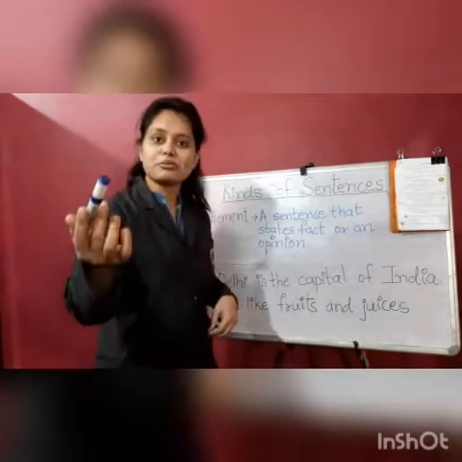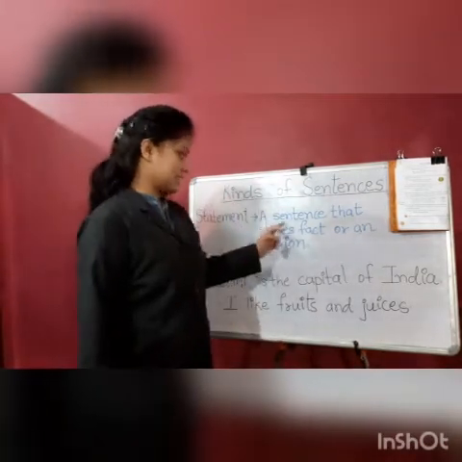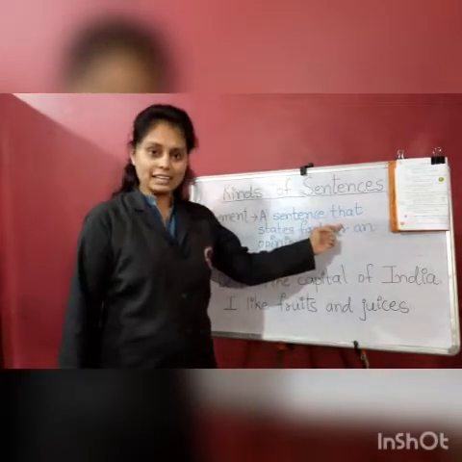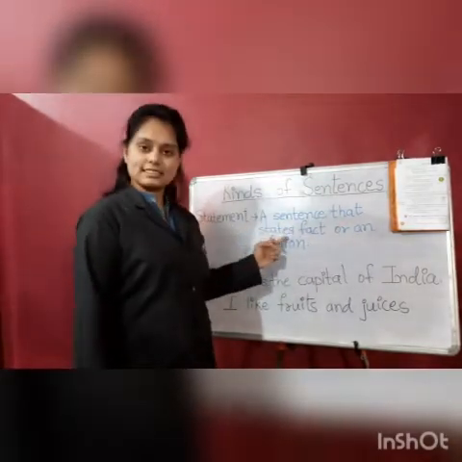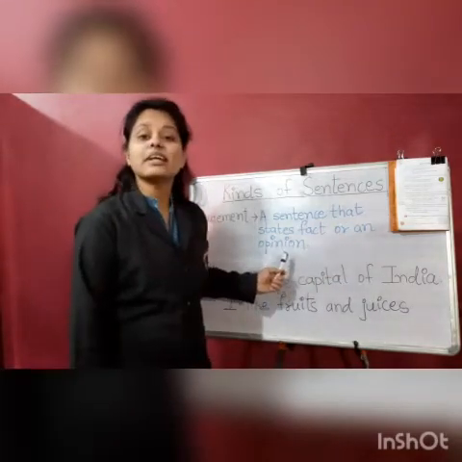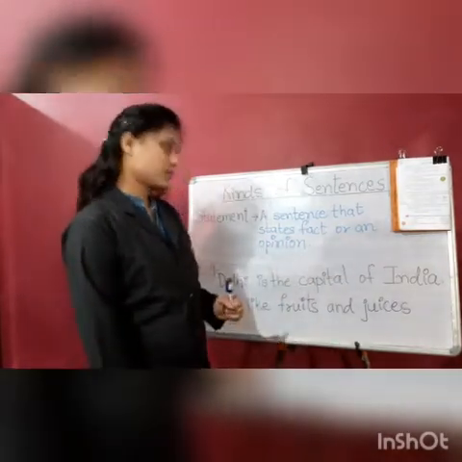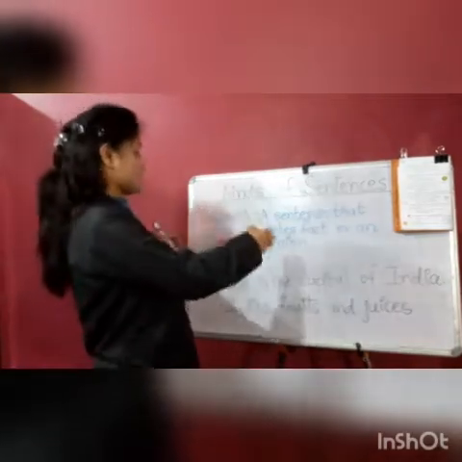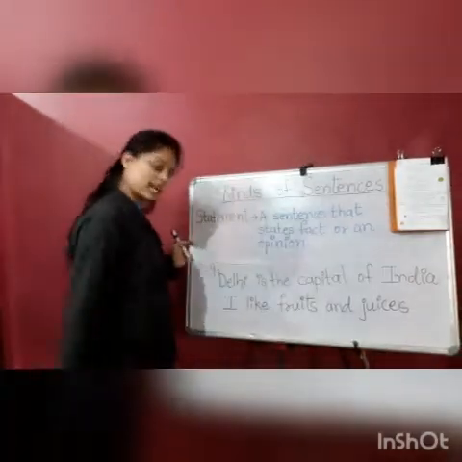I want you to repeat after me. Please repeat. A sentence that states a fact or an opinion. Okay, children, those kind of sentences are called statement.